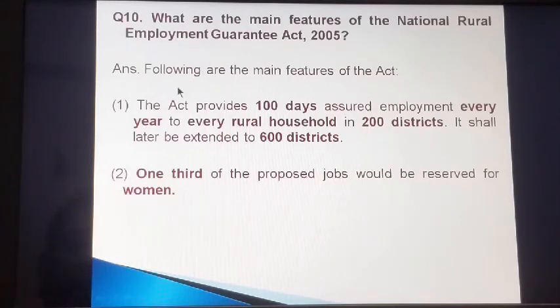So the answer is, following are the main features of the act. Number 1, the act provides 100 days assured employment every year to every rural household in 200 districts. It shall later be extended to 600 districts. Point number 2, 1/3 of the proposed jobs would be reserved for the women.